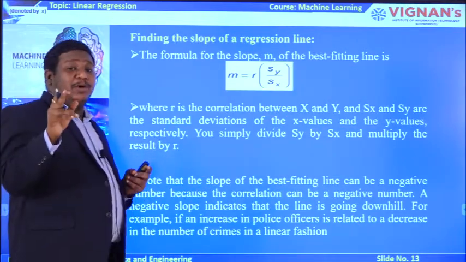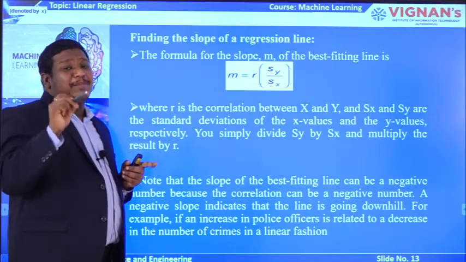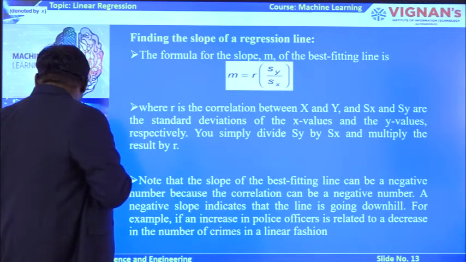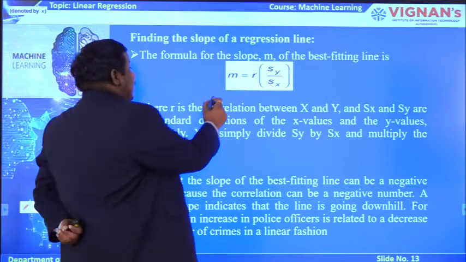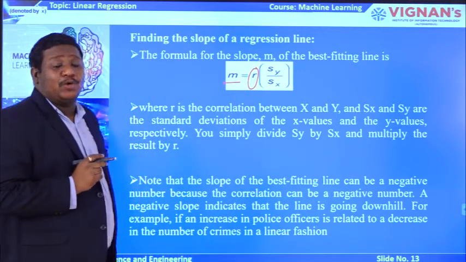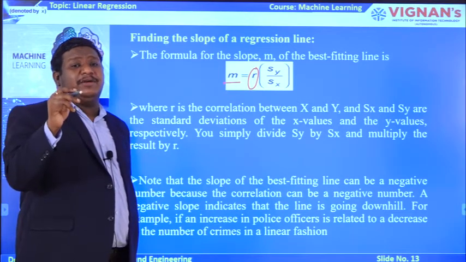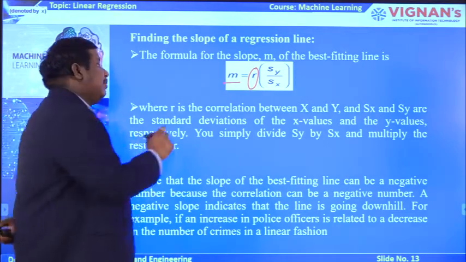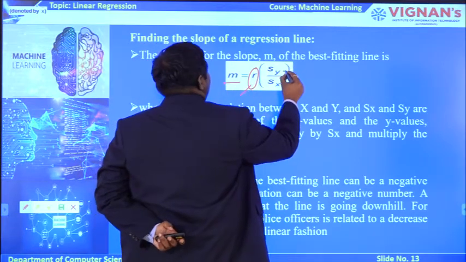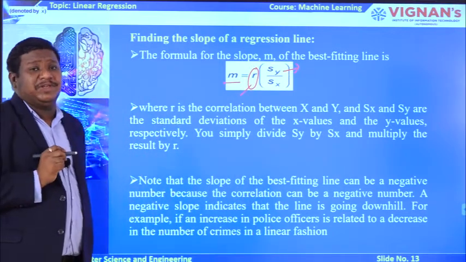One more point we have to take: we need to calculate m, where y equals mx plus b, and we said m is the slope of that regression model. See how we are going to calculate the slope of that line. m can be represented with the multiplication of r. What is r here? It is the correlation between x and y, the input variable and output variable. Correlation is multiplied by the ratio of the standard deviation S y to the standard deviation of the x values, S x.